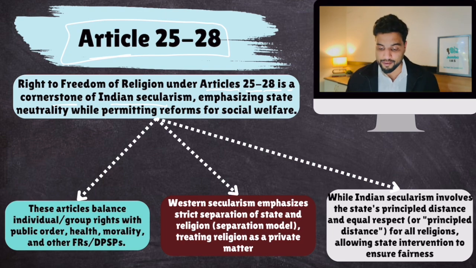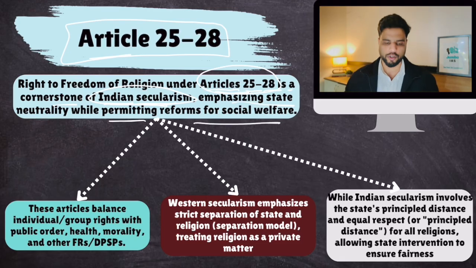One is the Indian definition of secularism, which is dramatically different from the Western concept of secularism. We'll talk about both these constructs. These articles, Article 25 to 28, establish Indian secularism, emphasizing the state's neutrality while permitting reforms for social welfare. These articles balance individual and group rights with public order, health, morality, and other fundamental rights and DPSPs, which means directive principles of state policy.